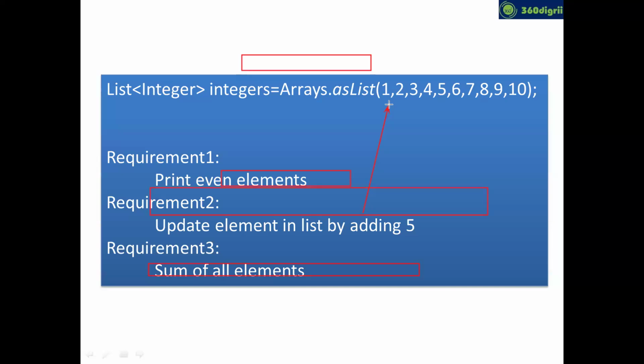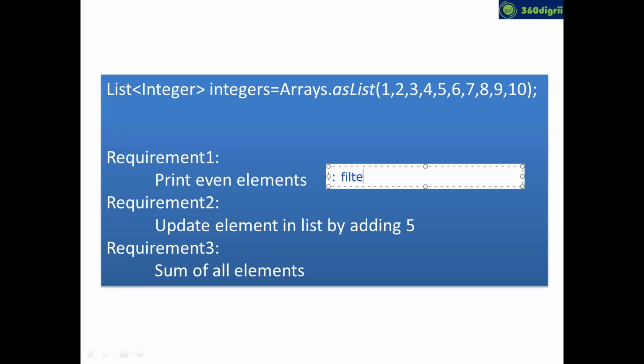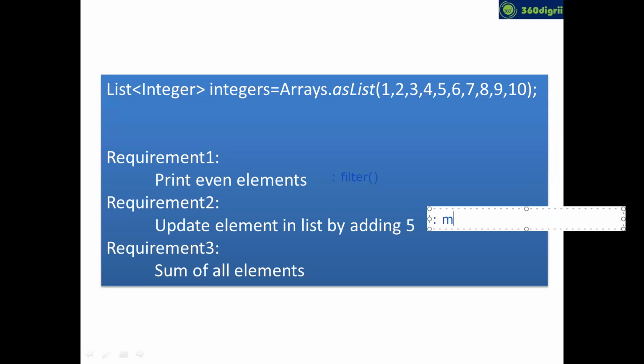In that case, you have to use a method called map. In the first case, buddy, you have to use filter. Filter will filter each element. And for the second scenario, buddy, you have to use map. What map will do is it will modify each element in the list.